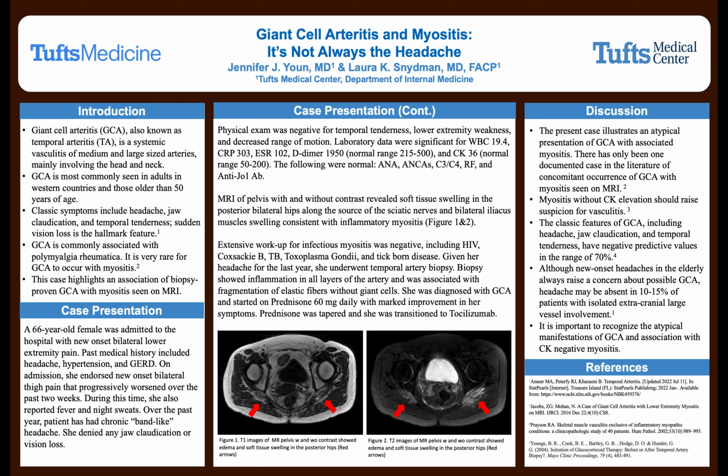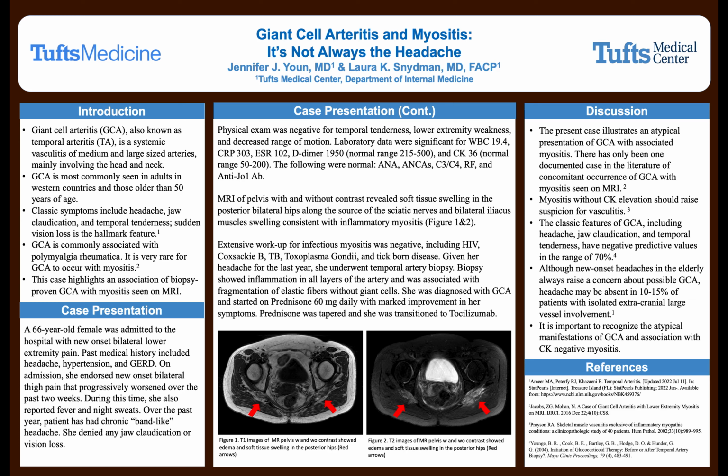My clinical vignette is a case report of giant cell arteritis associated with myositis seen in MRI. Giant cell arteritis, short for GCA, is a systemic vasculitis of medium and large sized arteries, mainly involving the head and neck. GCA is most commonly seen in adults in Western countries and those older than 50 years of age.